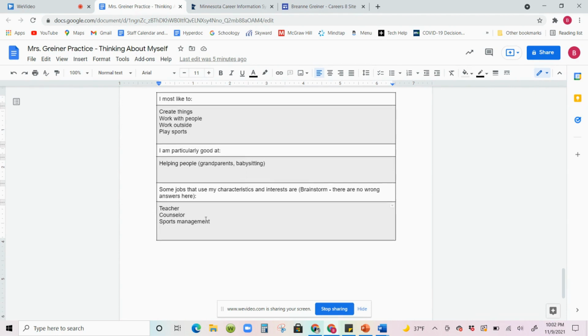Okay. And now here, this last question might be the hardest one of the whole worksheet. Because you haven't necessarily learned about a lot of different careers, but this is kind of a situation where we're going to see what you know. And so I want you to think, what are some jobs that use your characteristics and interests? Brainstorm a list of career options that you could have. There are no wrong answers here. Okay, unless the word is gibberish, right, that would be a wrong answer.